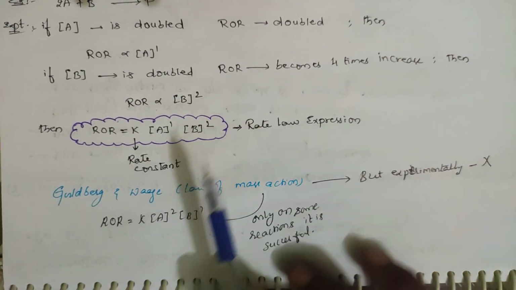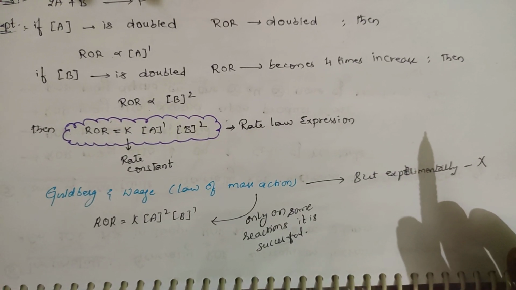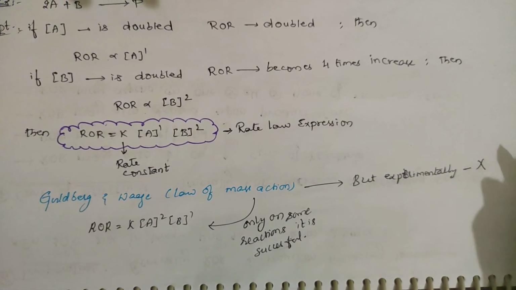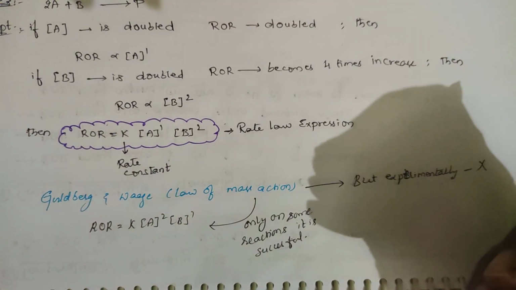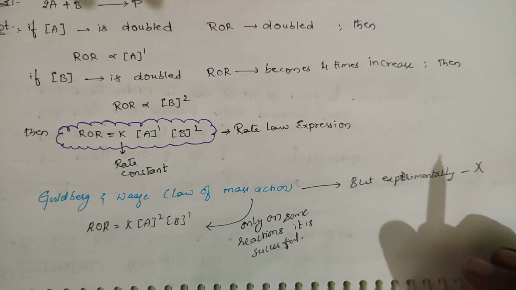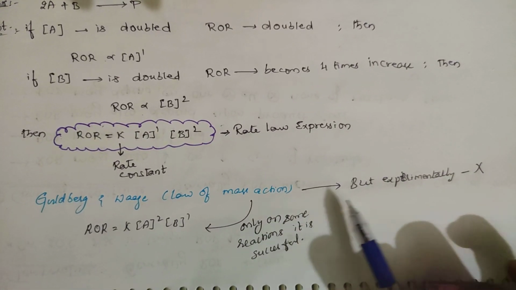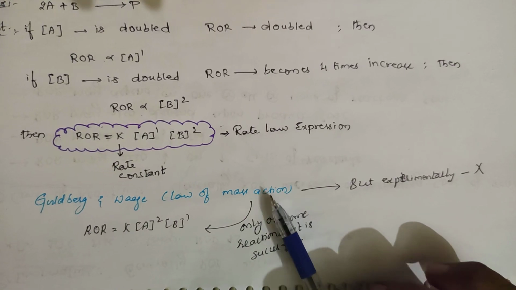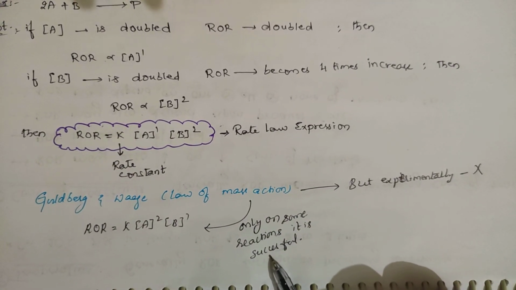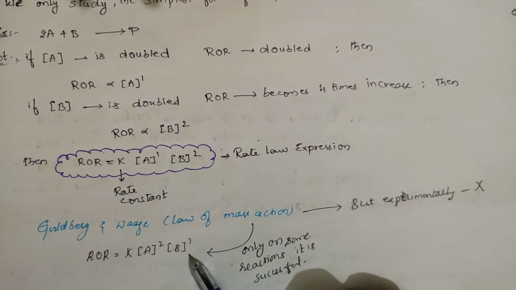Next, Goldberg and Waage proposed the law of mass action, which you have learned in first year in chemical equilibrium. How much of the reactant is ready to participate in the reaction? The rate of the reaction depends upon the active mass of that substance, the part which is ready to actively participate in the reaction. But experimentally, something else is found. This law of mass action was given based only on the stoichiometric coefficients. According to the stoichiometric coefficients, you should get A square B power 1.